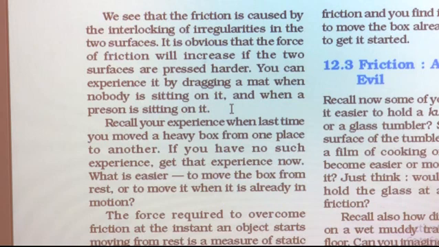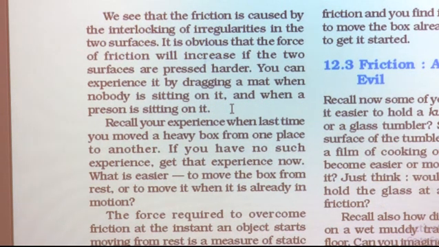So, in which case is it very easy for you to drag the mat? When nobody is sitting on it. But when somebody is sitting on it, irregularities occur more and it becomes difficult to drag the mat.